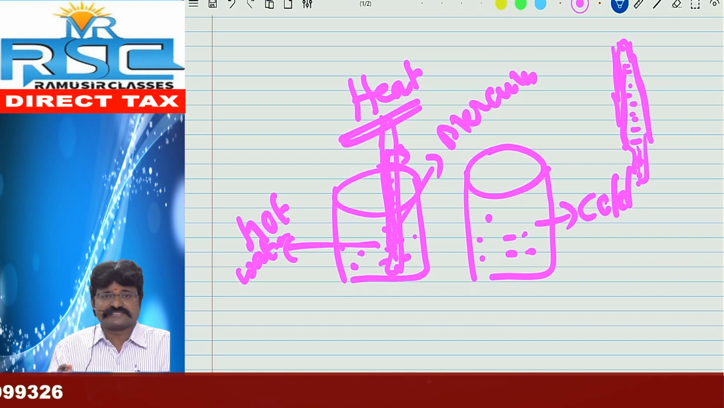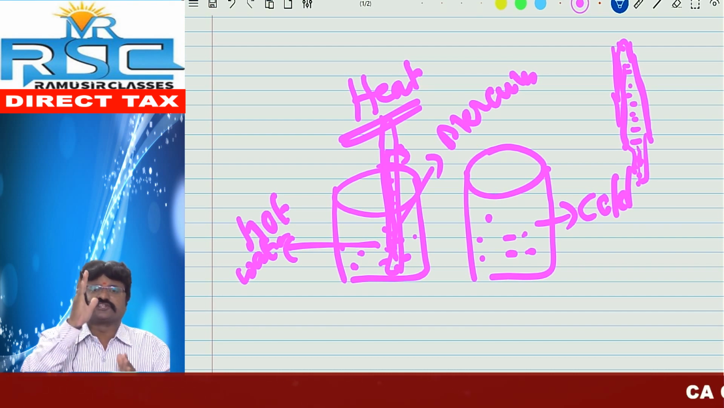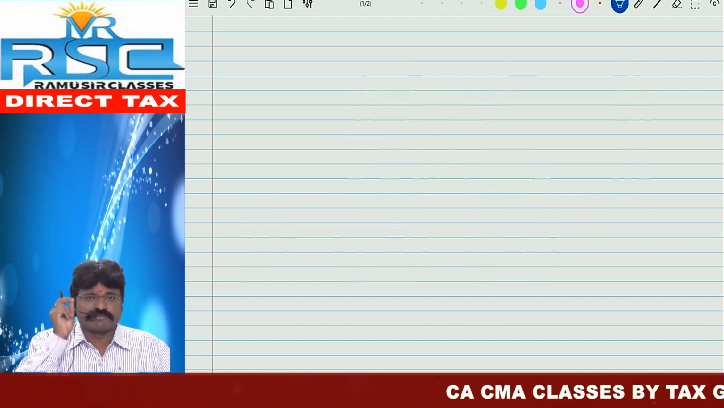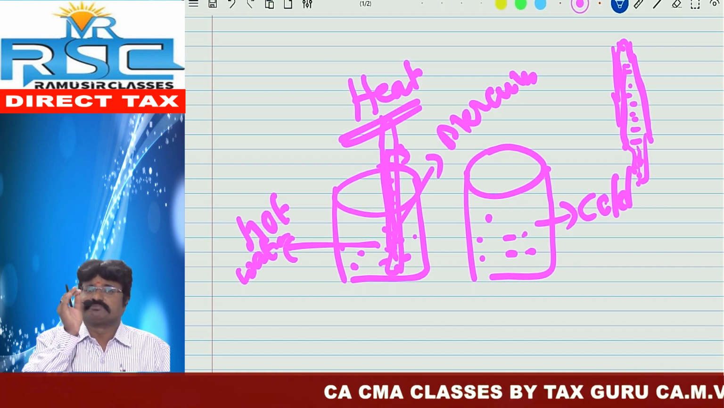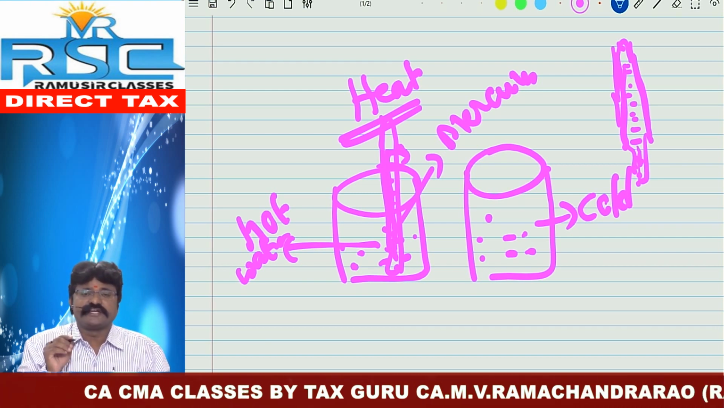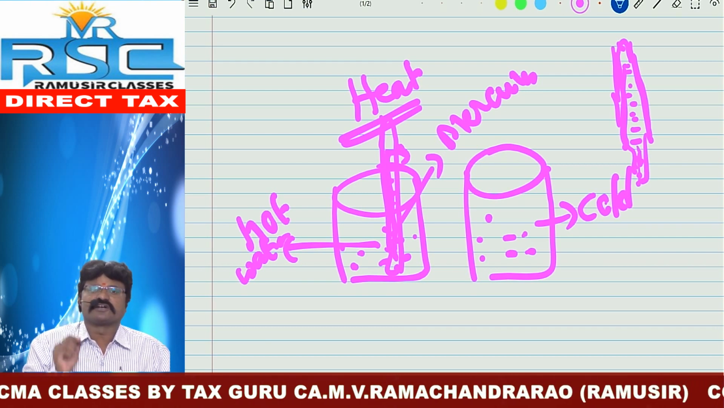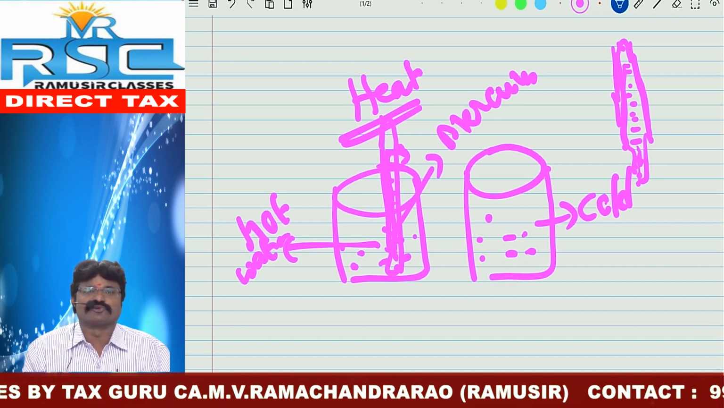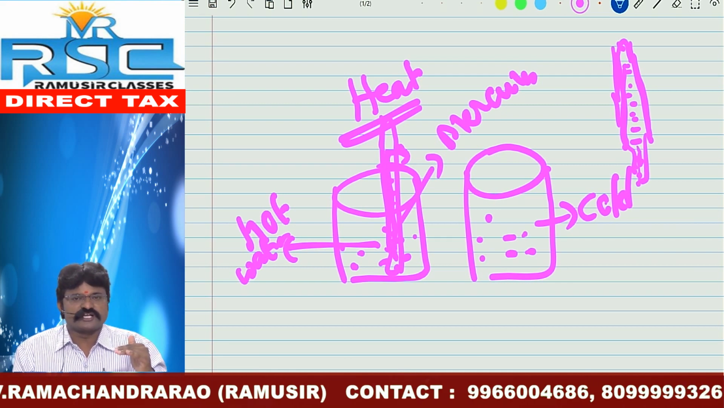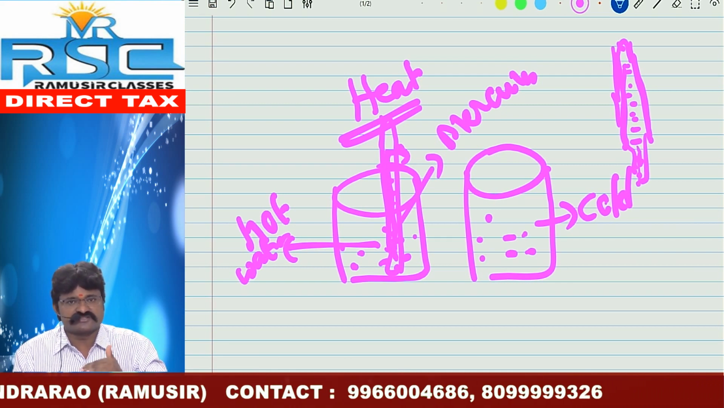But this mercury level gradually increases. It is not continuously gradual, but at a particular place, it must be stopped. So why is it stopped? It is stopped because of our concept of thermal equilibrium. So what about that one? Hot water may lose its hotness.